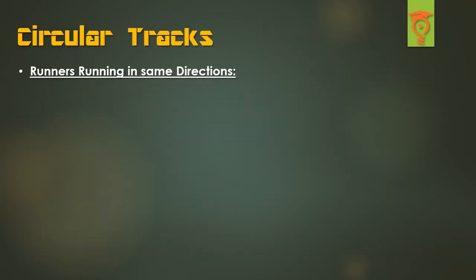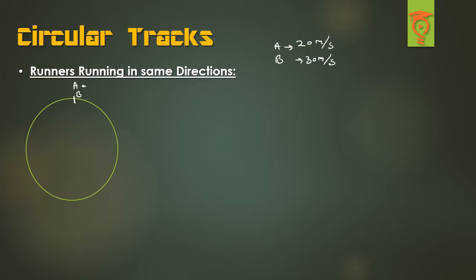So circular tracks, and now we will be doing the second part of this, that is when the runners are running in the same direction, right? So let's suppose A and B are two runners running at 20 meters per second and 30 meters per second, right? The case as we have done earlier, and now they are running in the same direction, and the track is 600 meters. So now what will happen?